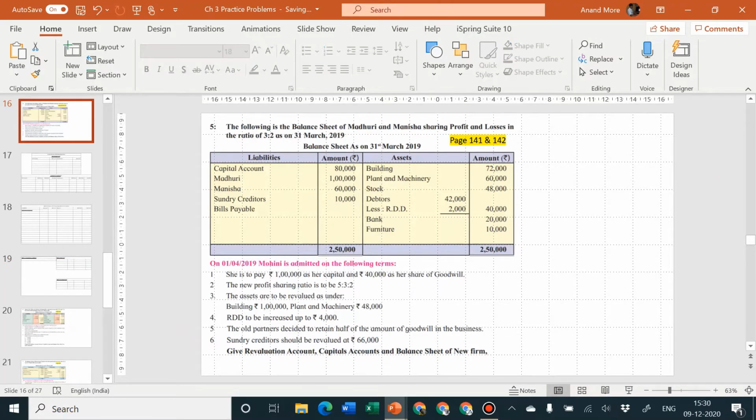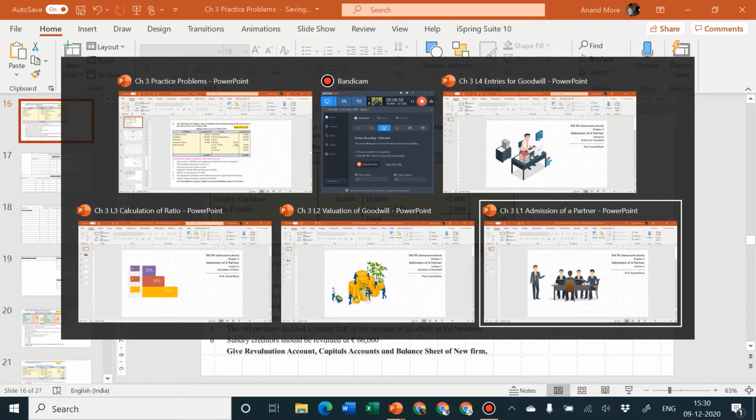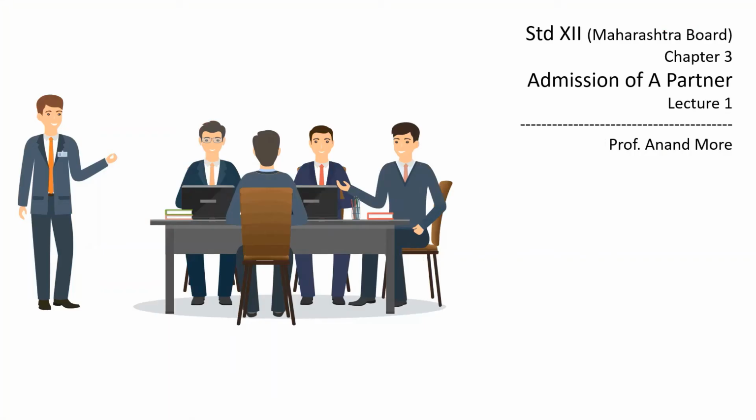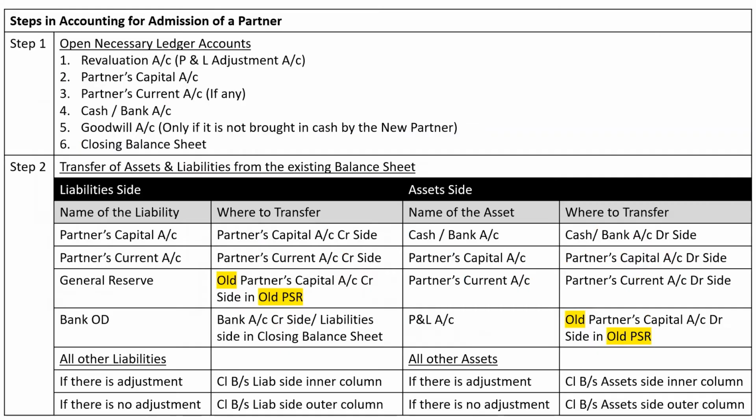First one. I hope you remember the steps. Step number 1, open necessary ledger accounts. We have prepared it. Revaluation account, partners capital account, current account is not there, cash or bank account, goodwill account. We have prepared it in working note and closing balance sheet. So first step is over.